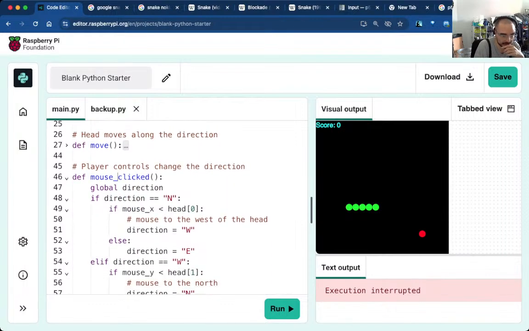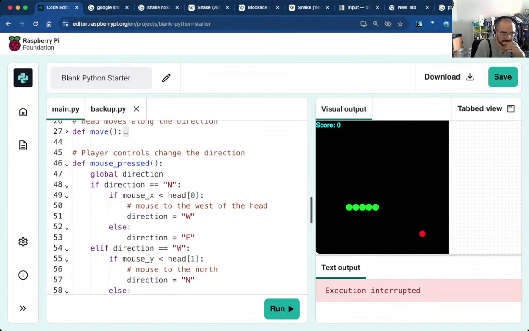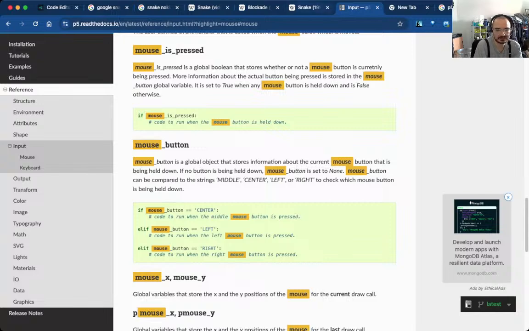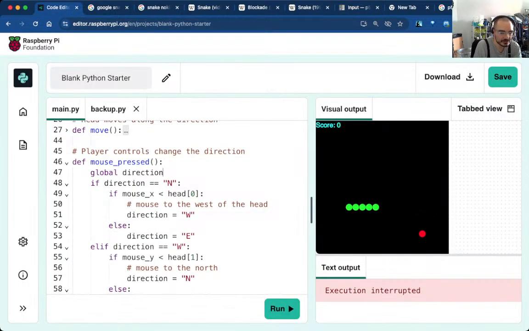Here I'm going to go mouse pressed, and say mouse underscore button, left or right. Yeah, in capitals. Can it be that simple? Often with Processing and Python in general, it is that simple.